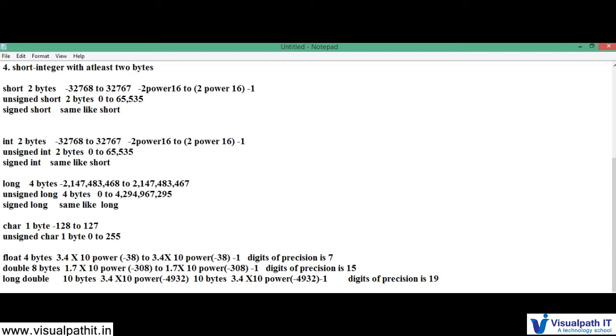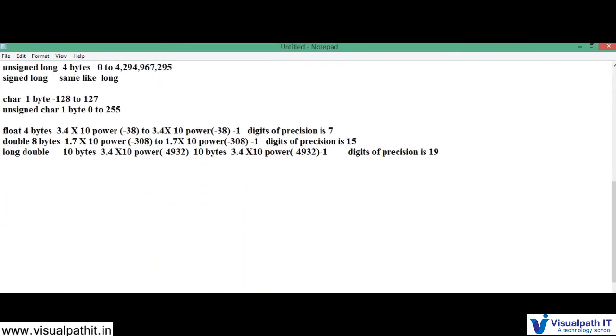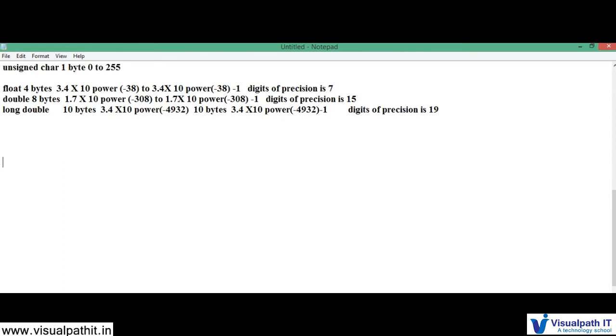Okay, fine. So these are the basic data types that we use. Apart from this, we have derived data types. Let me just scroll up and we'll talk about the derived data types. So what are the derived data types we have? Number one, we have arrays, which are created by us, whereas integer, float, long and all are created by someone else and we are using them. But if you use an array, we are going to give our own name for the array.